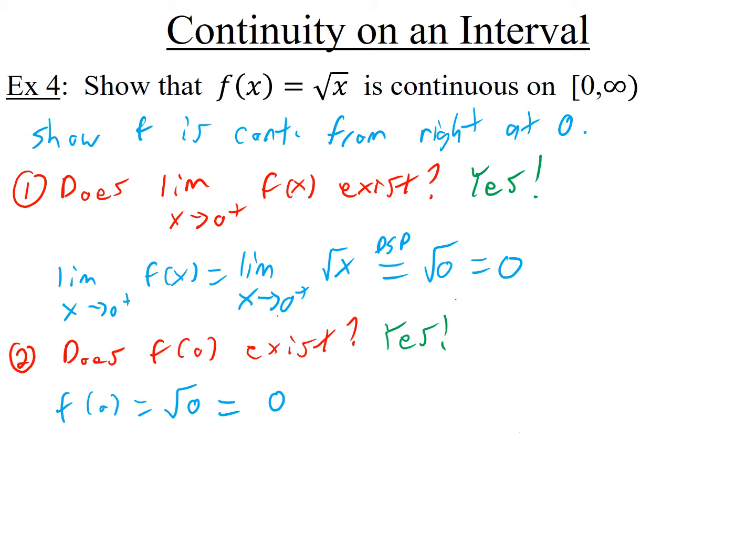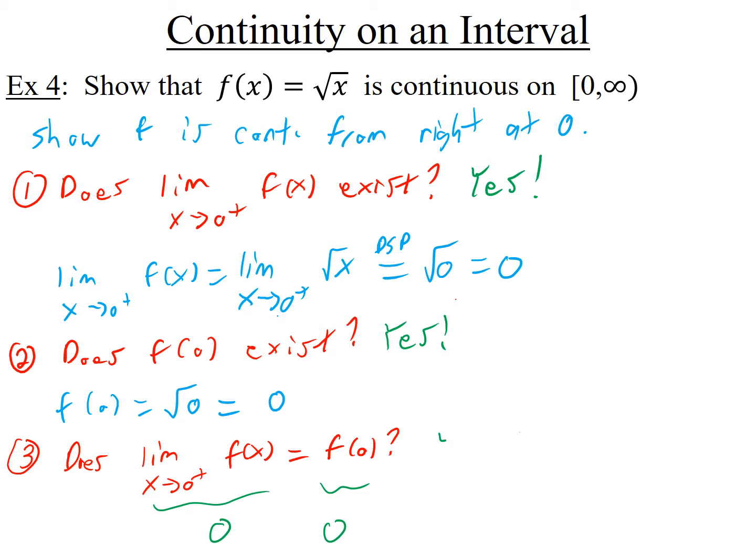And did we get the same answer? So for step 3, does the right-hand limit as x goes to 0 of the function equal what you get when you plug in 0? And the answer is yes, because this answer here was 0. This answer here was 0. So yes to this question. So what did we learn from this? So f is continuous from the right at 0. Okay, so f is continuous at every positive number, fully continuous, and it's continuous from the right at 0.